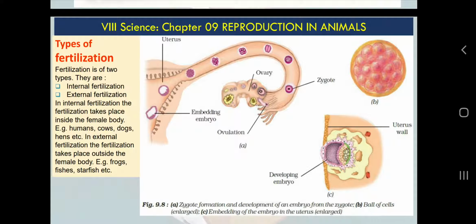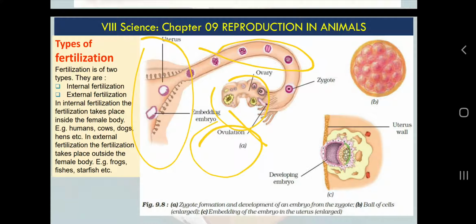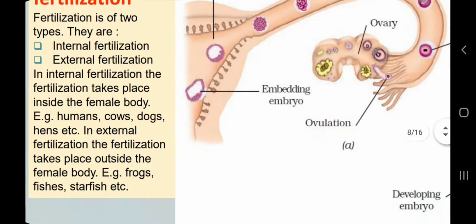Again, there are 3 parts of female reproductive system: ovary, oviduct and uterus. Ovary will make eggs. Release of egg is called ovulation. Egg will go in the fallopian tube and it will get fertilized by the sperms, and after fertilization what we get? Zygote, and zygote will divide and make many cells, and it will also scroll down from oviduct to uterus, and then it will get embedded in the uterus, and it will get nourishment by utilizing the blood supply of uterus or the thickening of uterus. Okay, so let's read the information also what is given in your textbook.